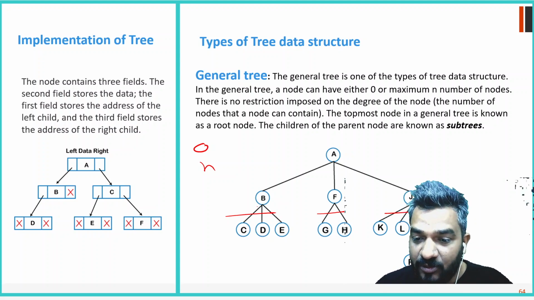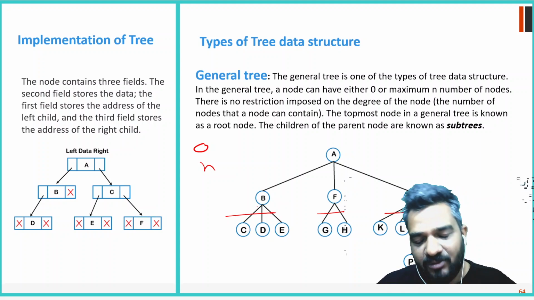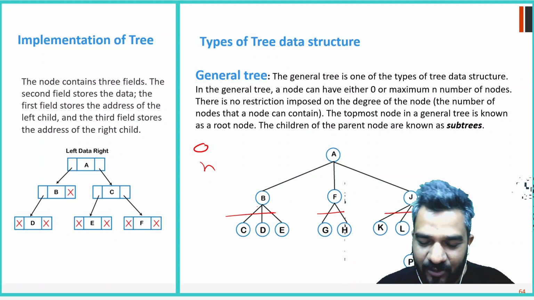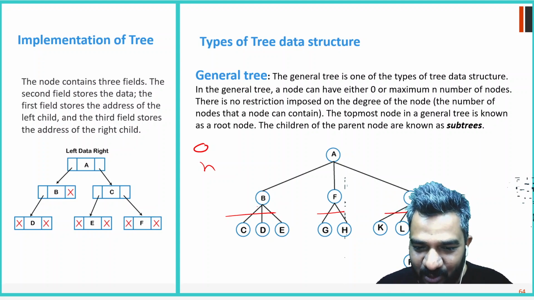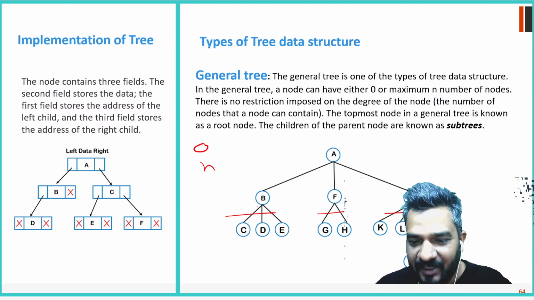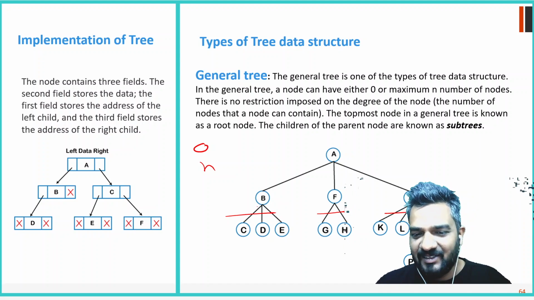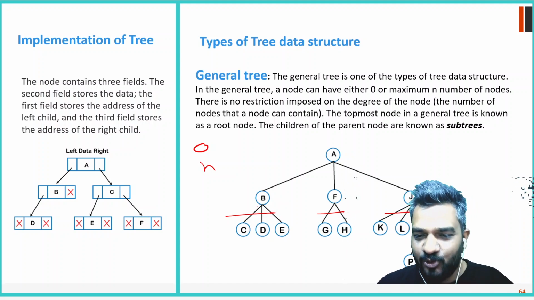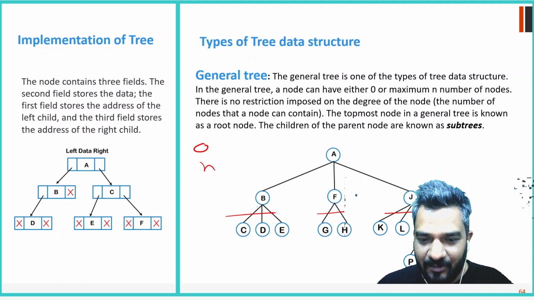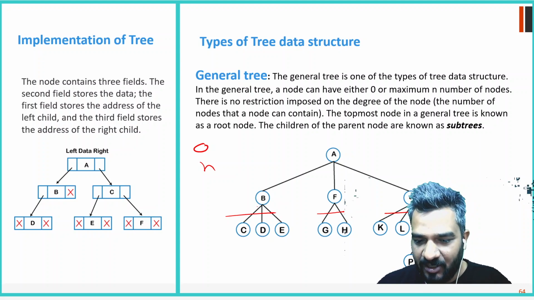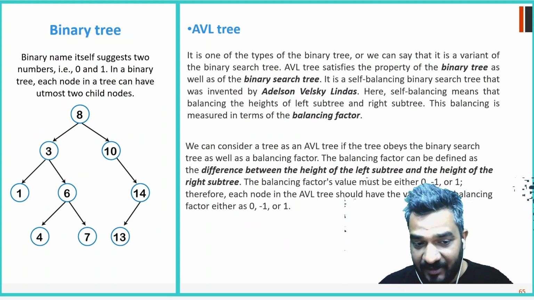The topmost node in a general tree is known as the root node. So every first node in every tree is known as the root node. The children of the parent nodes form a subtree. So that's a general tree, right? 0 to n nodes can be children, and there are no restrictions on who can have how many children.